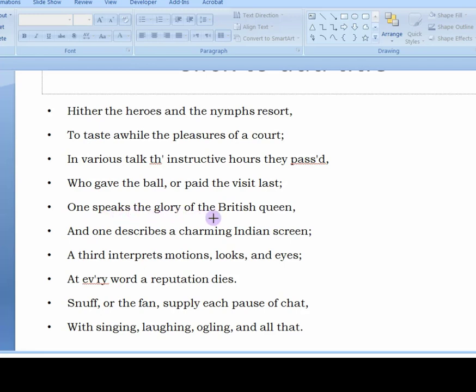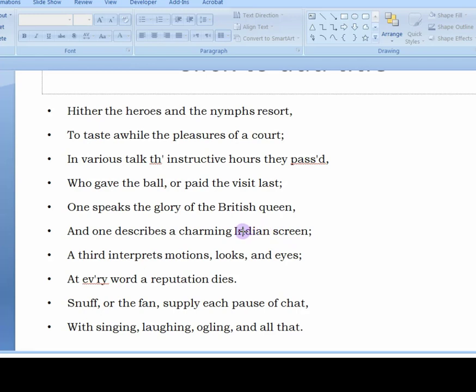One speaks, and one person at the table, if there are three persons speaking among themselves, one of them speaks about the British Queen, and one describes a charming Indian queen, and the other person would be speaking about the imported things, because screens and blinds were imported from India.